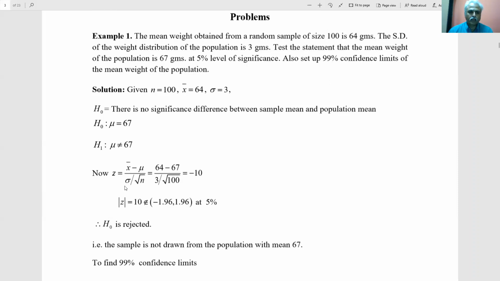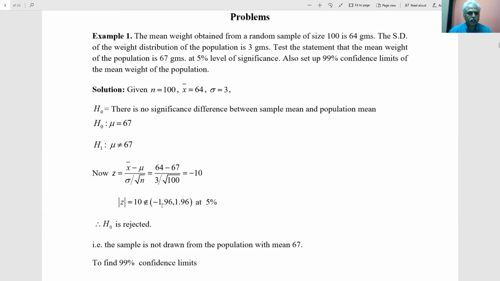x bar minus mu upon sigma by root n. Now this value comes to be, sigma is given to be 3, by root 100, minus 10. Just like in a chemistry test, whenever we add some indicator, the whole solution may turn up violet and so on, so you conclude that this is the solution. Similarly, because of this minus 10, we are going to test at 95% confidence. This is the interval. Whether this belongs to this interval or not, we test.